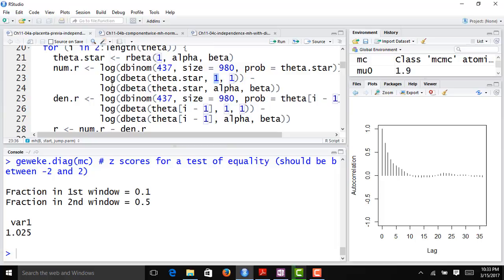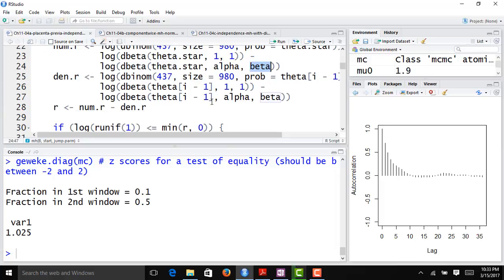And I'm going to subtract from that the log of the jump density, which in this case is also a beta distribution. I evaluate it at theta star, and because this is an independent chain, it actually does not depend on theta i minus 1 in any way. So I just need to plug in alpha and beta.